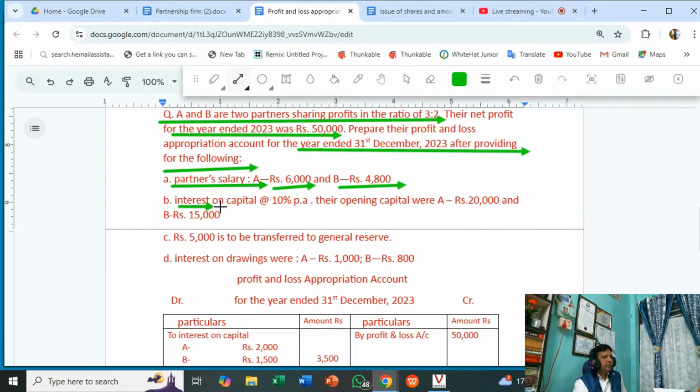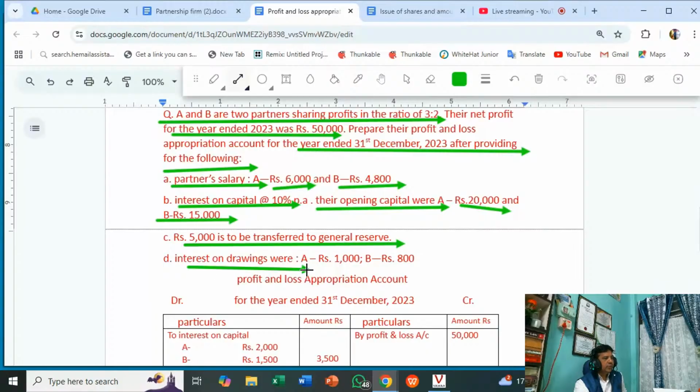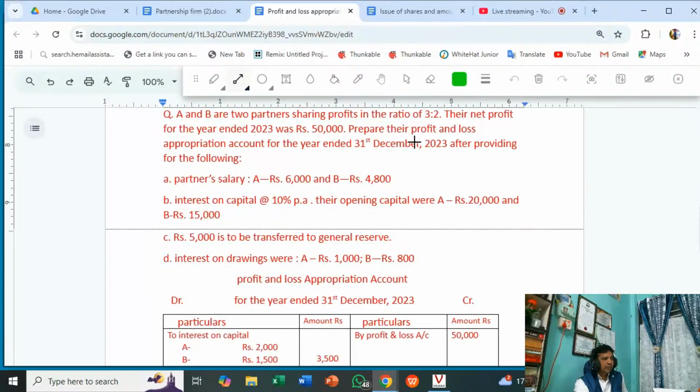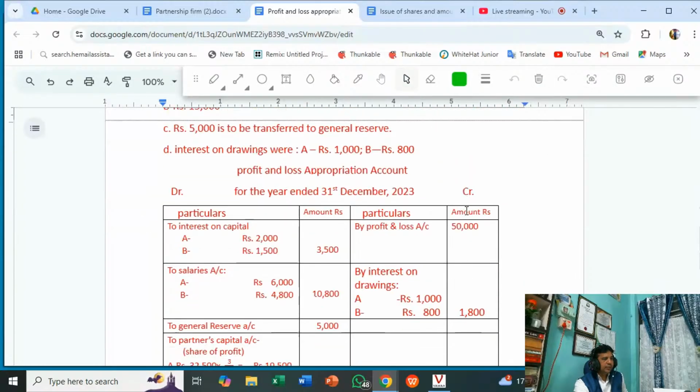Interest on capital at 10%. Their opening capitals were A 20,000 and B 15,000, and rupees 5,000 is to be transferred to general reserve. Interest on drawings: A rupees 1,000, B 800. They have withdrawn money from the partnership firm, and the firm charges interest on drawings. That is the income of the partnership firm. Now, by taking this information, how is the profit and loss appropriation account prepared?